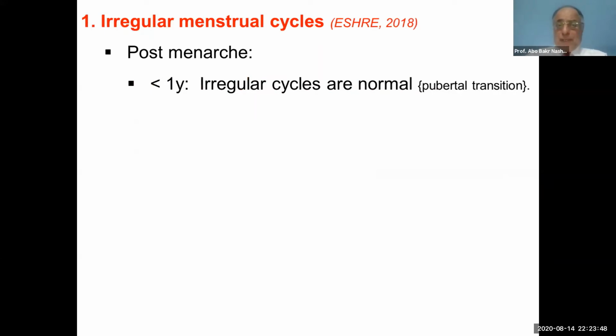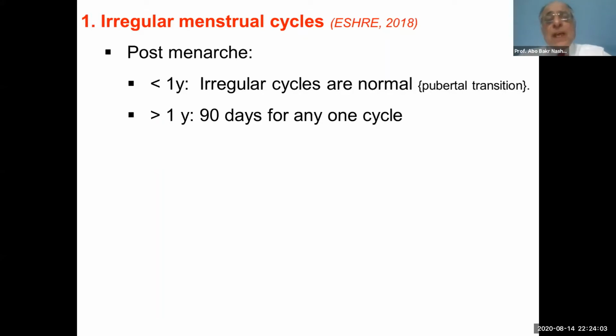For the irregular menstrual cycle, we should know the time of the menarche. In the first year after menarche, any irregularity of cycle is normal. But after 1 year, if we have amenorrhea for 3 months, it is an irregular menstrual cycle.